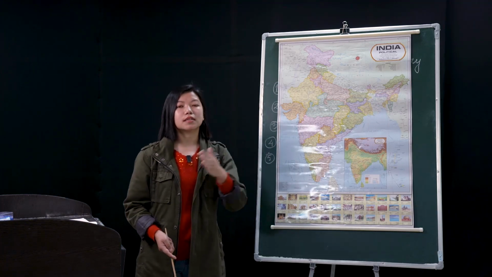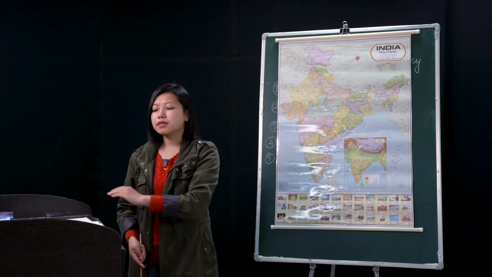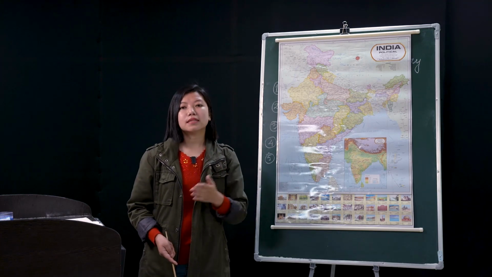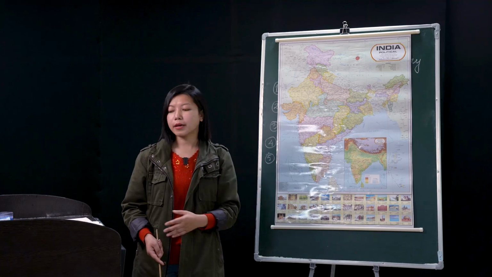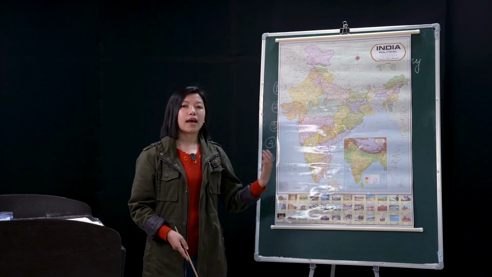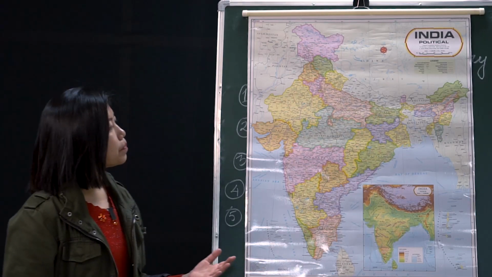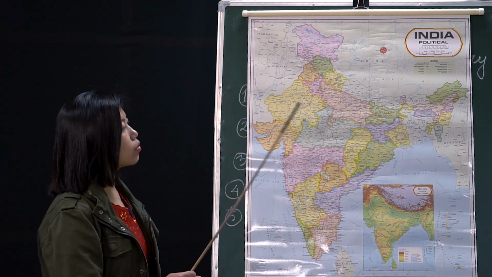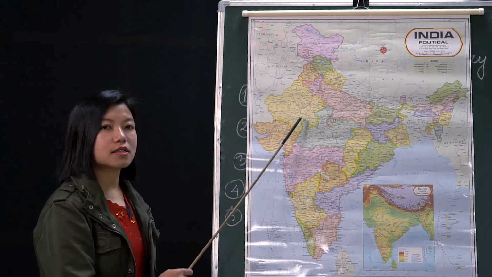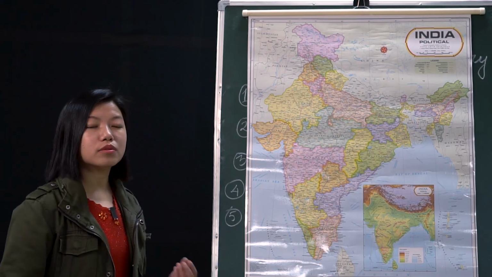The summer season in India, also known as the hot weather season, starts from March till the month of May. During this summer season there is a hot wind which blows, and it is known as Loo, L-O-O. During this hot weather season, places like Rajasthan, I mentioned the Thar Desert, are very prone to this Loo.